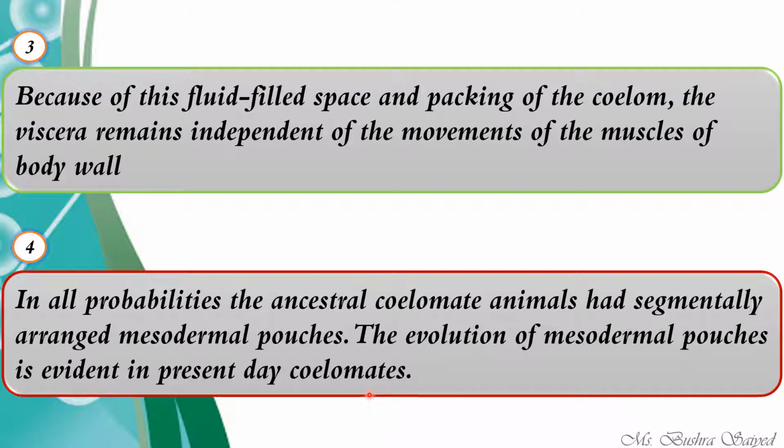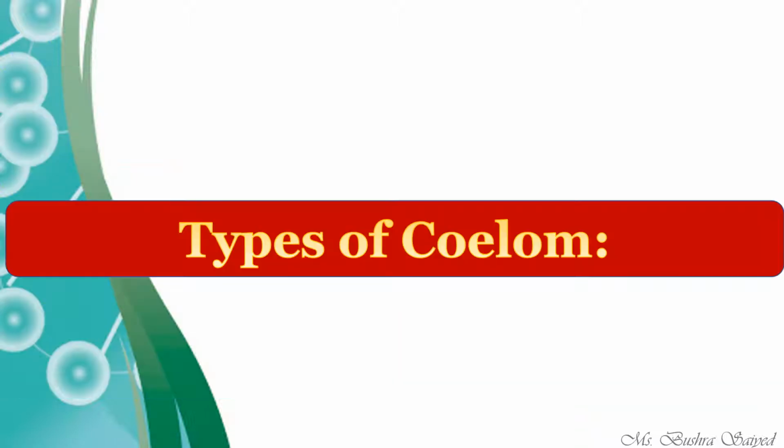So certain coelomates today also bear these mesodermal pouches in their body. So this is how you can relate that coelom has originated from the mesoderm, out of the three germinal layers. So these are the four different special or specific features of coelom.